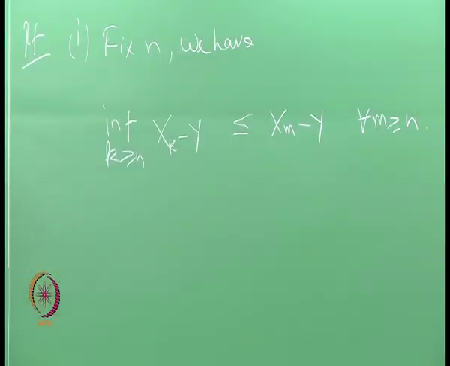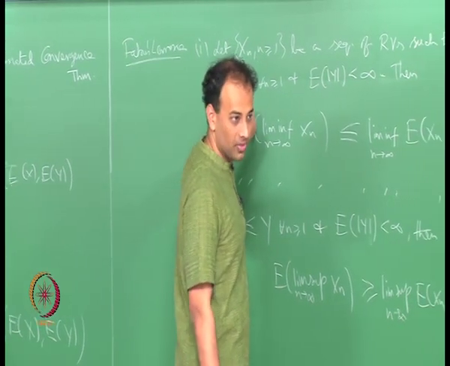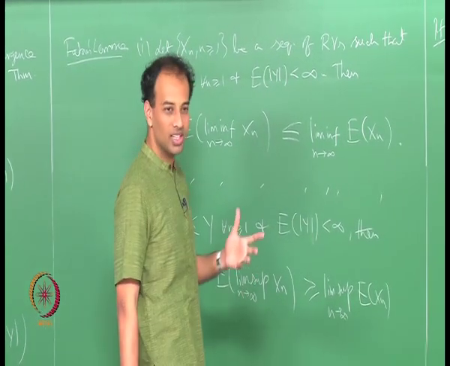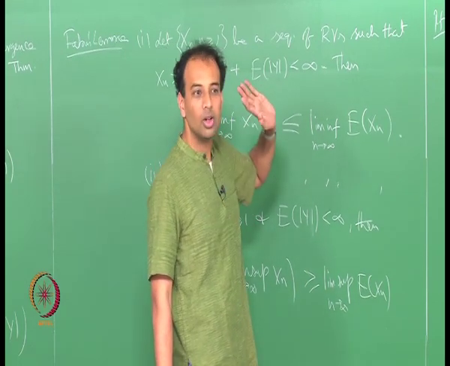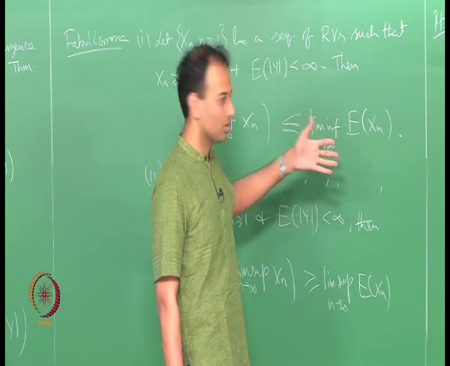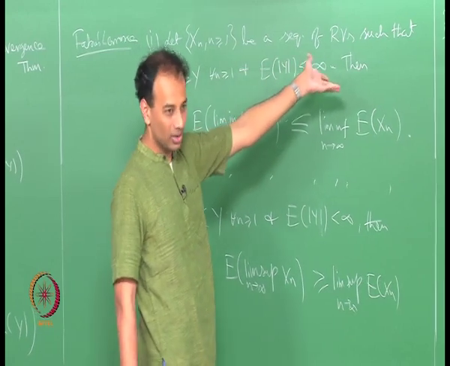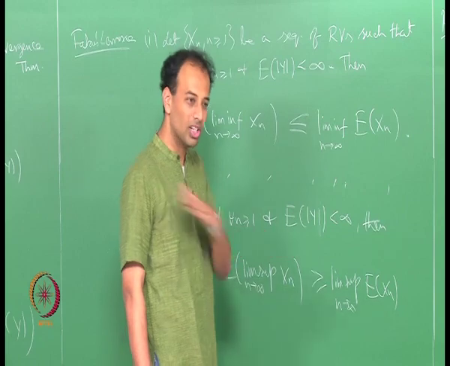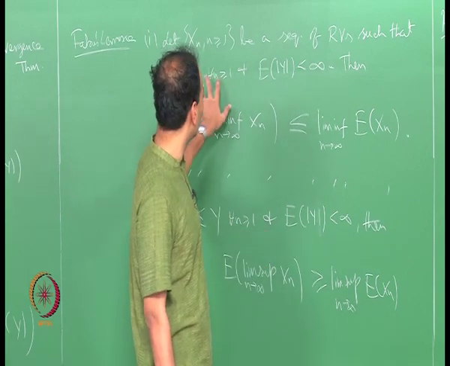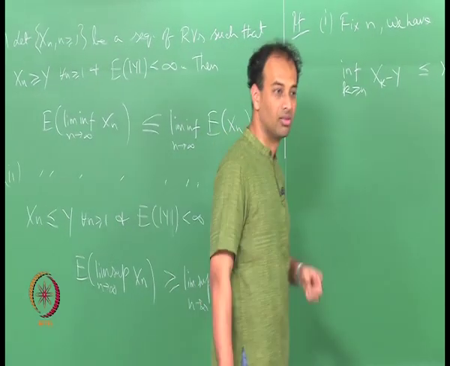This y is a random variable with finite mean which acts like a lower bound on all these x n's. Often this Fatou's lemma is applied for non negative random variables, in which case you simply have y equal to 0, for example. So, if you have a sequence of non negative random variables, x n bigger than or equal to 0, you can apply it. That is a particular case of Fatou's lemma, and that is often how it is applied, or with any lower bound. So, this y is acting like a lower bound, and y has finite mean.